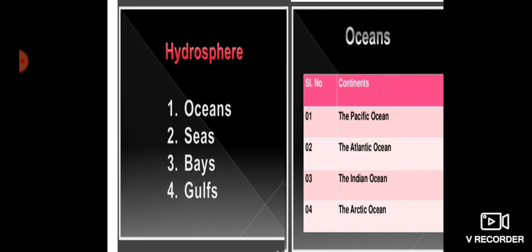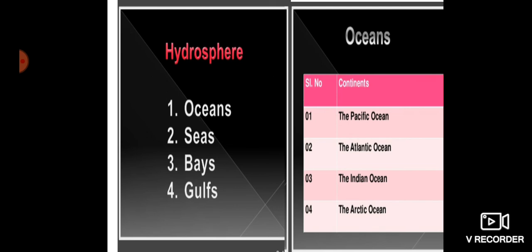On third number we have the Indian Ocean. It is the only ocean named after a country, that is India. The shape of this ocean is almost triangular. In the north, it is bounded by Asia, in the west by Africa, and in the east by Australia.